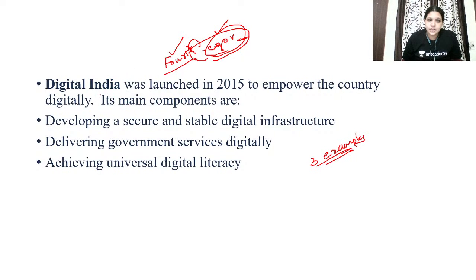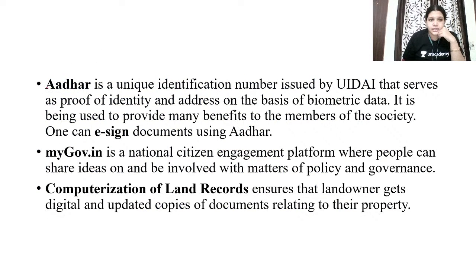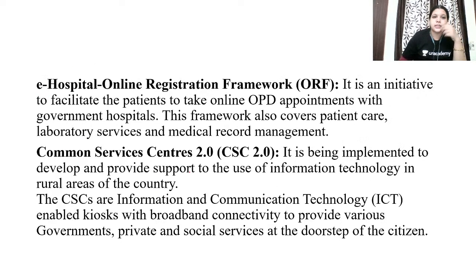Digital India was launched, and you know very well what the digital infrastructure is. Now government services are delivered digitally, achieving universal digital literacy. You have Aadhaar, mygovernment.in, computerization of land records, e-hospital online registration framework, and common service centers, very, very important.